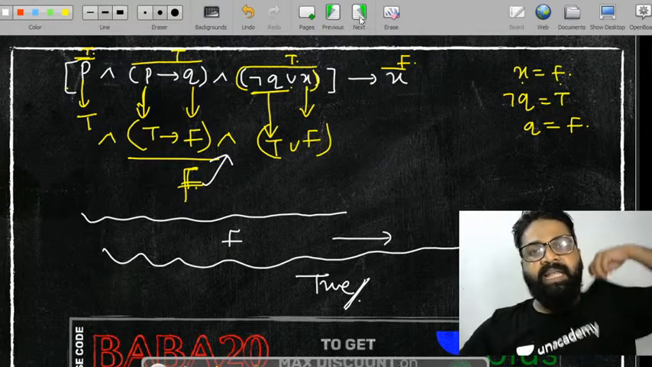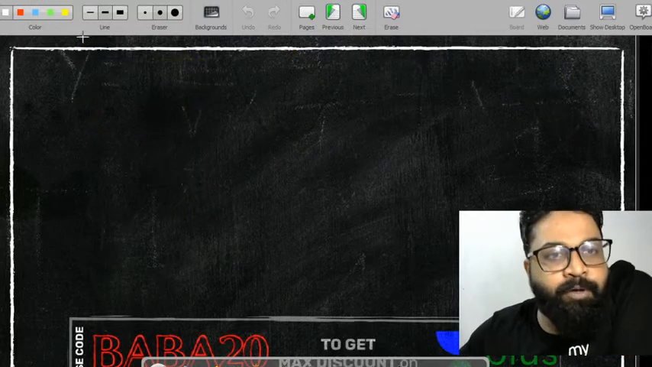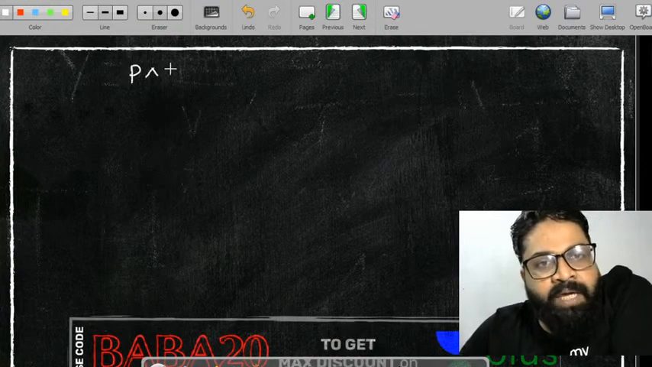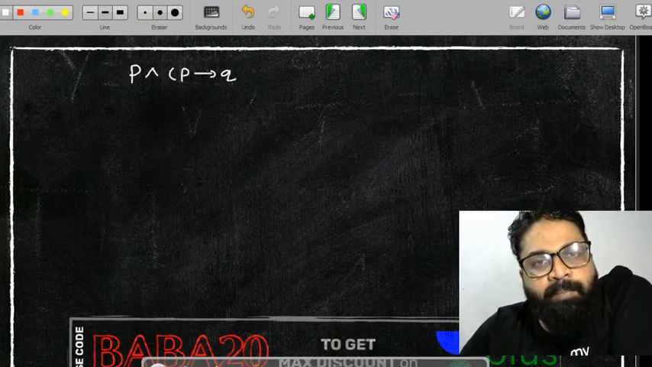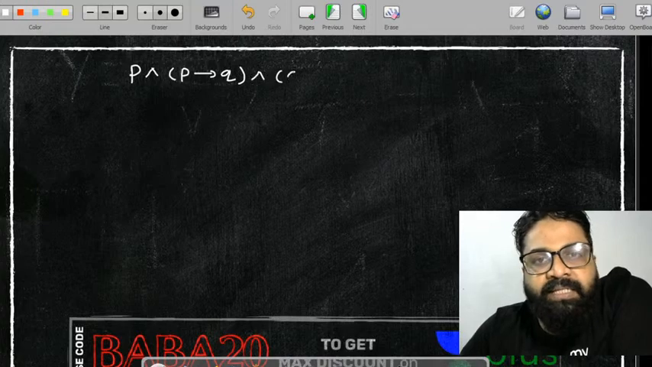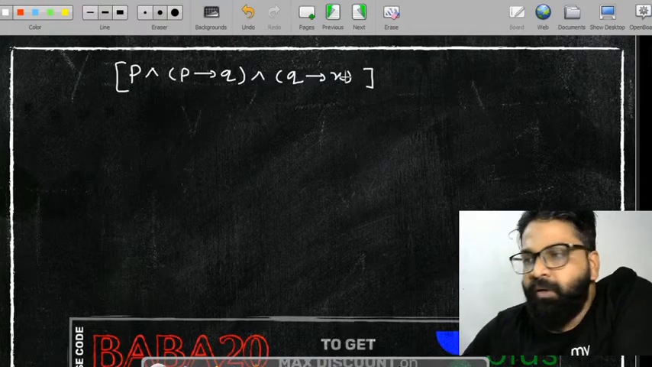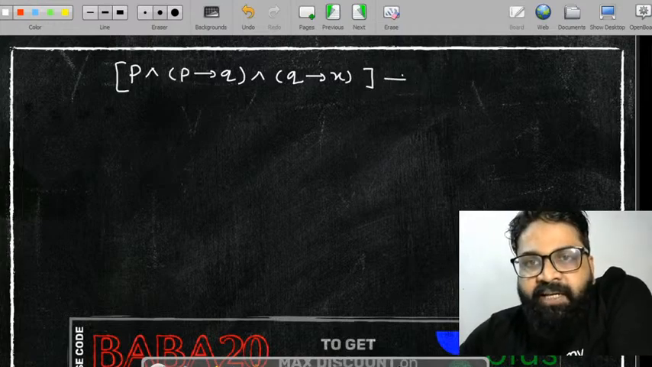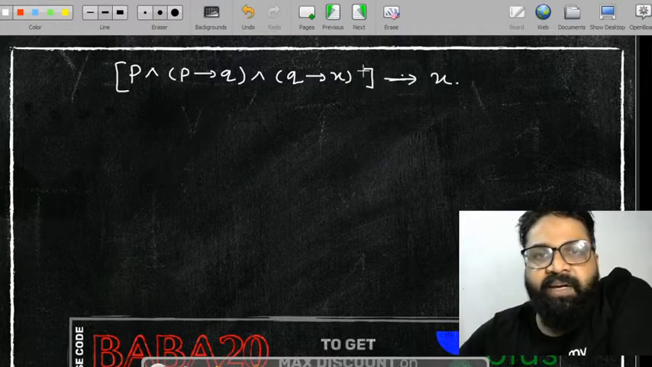Okay? Let's see the other example also. Suppose I have this P, and let's consider this is P implies Q, and let's consider this is nothing but Q implying X. And then the whole statement is basically defined as X.